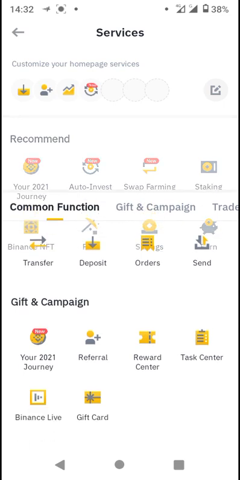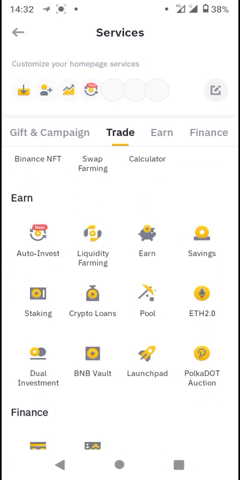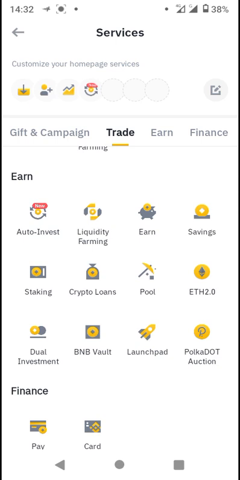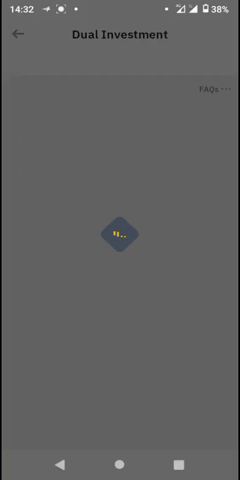So you scroll down on the Binance, and when you scroll down, there are various opportunities here that users can earn passively. You have auto invest, liquidity farming, earn, savings, staking, crypto loans, pool, ETH 2.0, the dual investment, BNB vault, launchpad, and Polkadot auction. For this tutorial, we'll be focusing mainly on the dual investment so you can understand the basics of how to go about dual investing. So we're going to click on the dual investment feature.